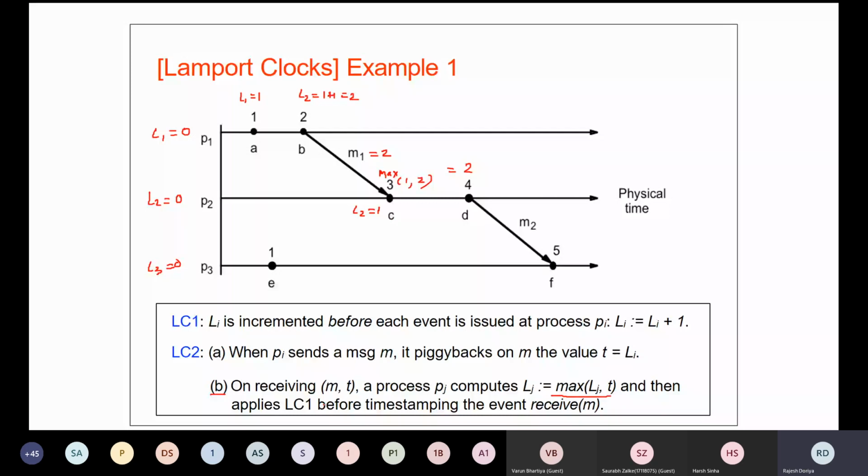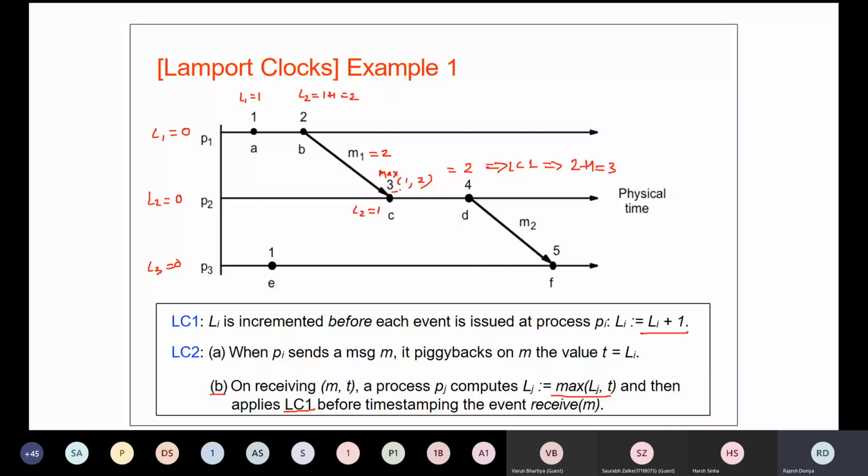What does your LC1 say? It says that whenever there is an event, just update it by adding 1 to it, right? So after applying LC1, we are getting 3. This is why 3 has been mentioned over here. This is for the students who were absent in the last class.